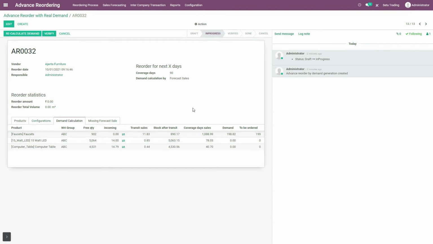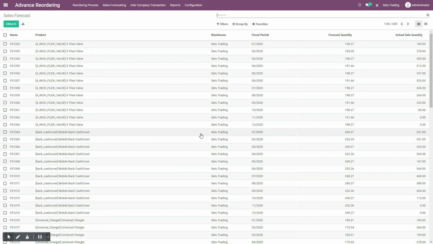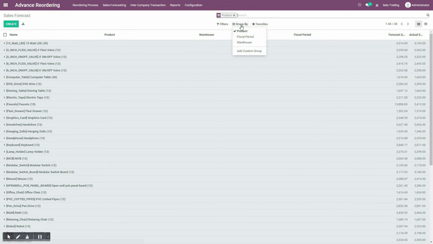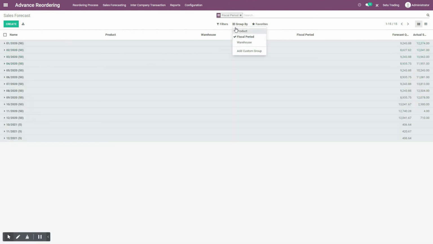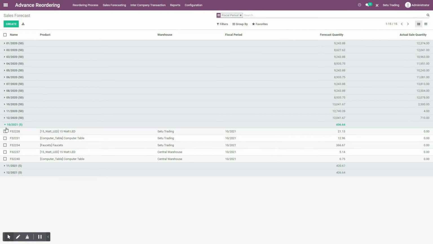So let us see how this coverage days sales is calculated. Let me switch to sales forecast, grouping it by products, fiscal period, and then okay. So I have calculated this.